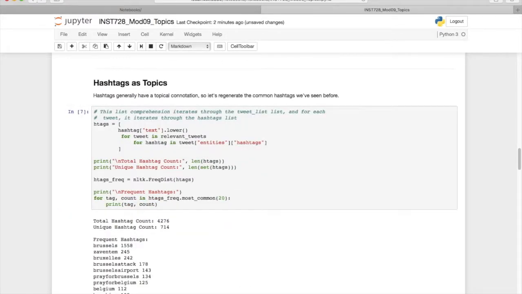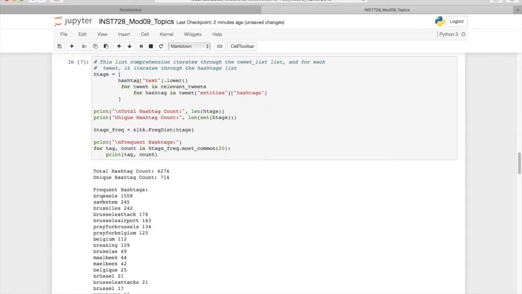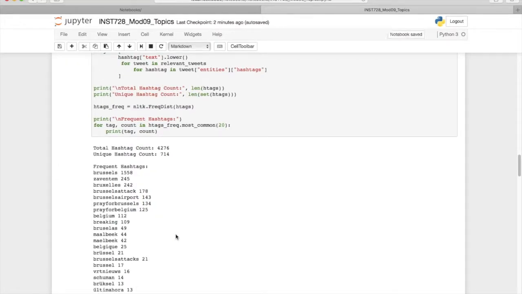And what we see, frequent hashtags include hashtag Brussels, Brussels attack, Brussels airport, pray for Brussels. Now, this gives us some insight, where the hashtag Brussels airport may be conversation about Zaventem, whereas hashtag pray for Brussels is likely to be content about thoughts and prayers. Now, are these two the same, or are they subtopics in the same topic, the attack on Brussels? That's up to you as the analyst to decide.